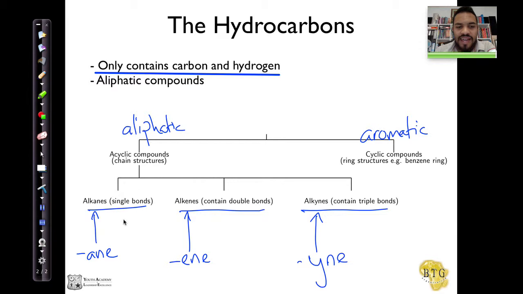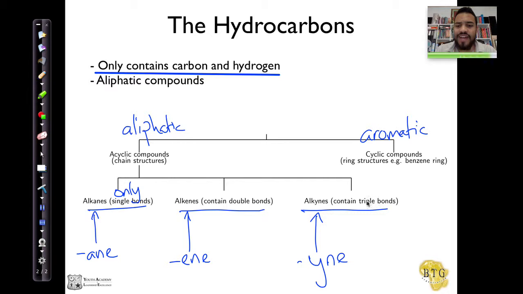Now, what is an alkane? It is a hydrocarbon that only has single bonds. So I'll just put in there: only single bonds. Over here, an alkene contains at least one double bond, or contains double bonds, and over here something is considered an alkyne if it contains at least one triple bond.